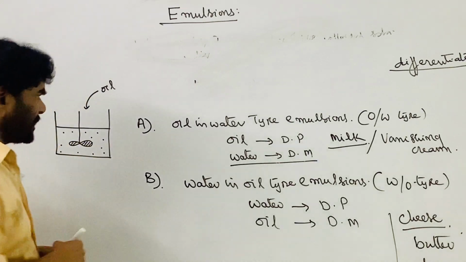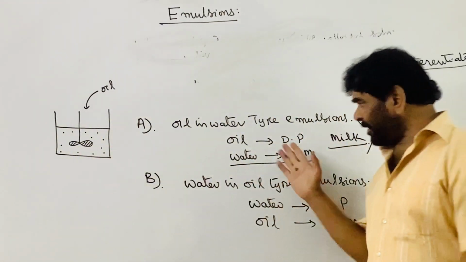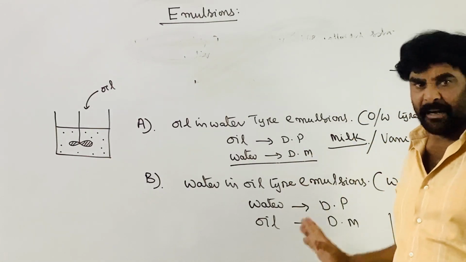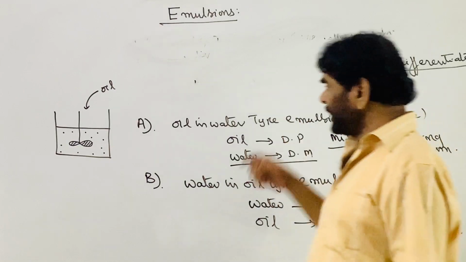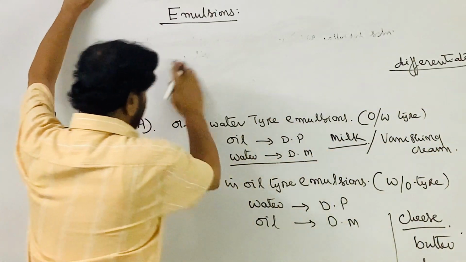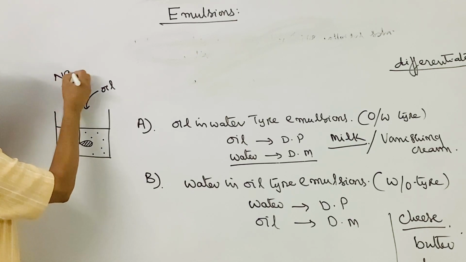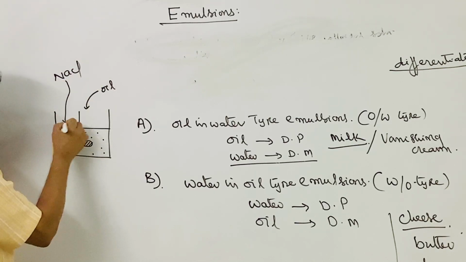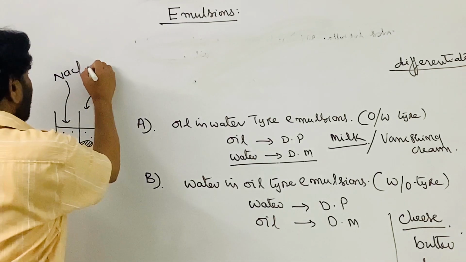The second differentiation between the oil in water type and water in oil type emulsions is by adding an electrolyte, like sodium chloride, to this system. What happens in the water?